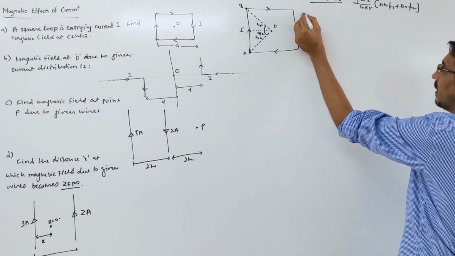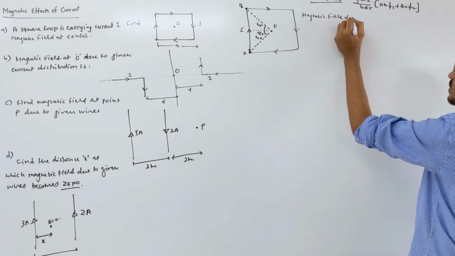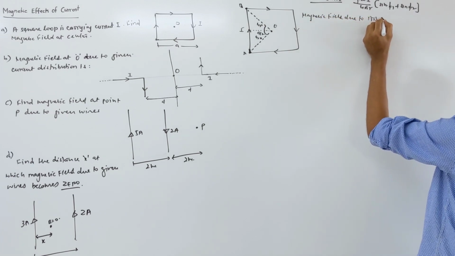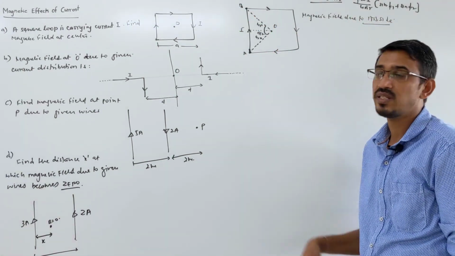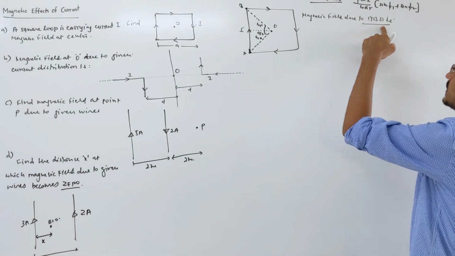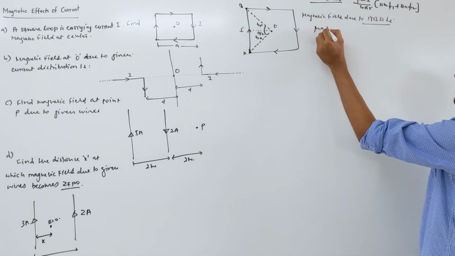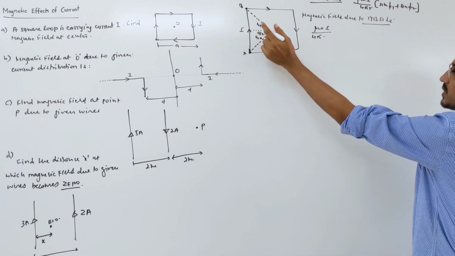What is the magnetic field? I am writing the magnetic field due to the AB side, right? We are just finding the magnetic field due to this side. Similarly, we have 4 sides, so you can multiply by 4. So look here, what is the answer? Mu naught I upon 4 pi r. What is r here? a by 2, the distance of that point.